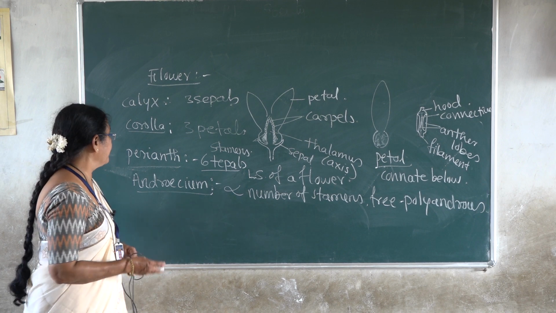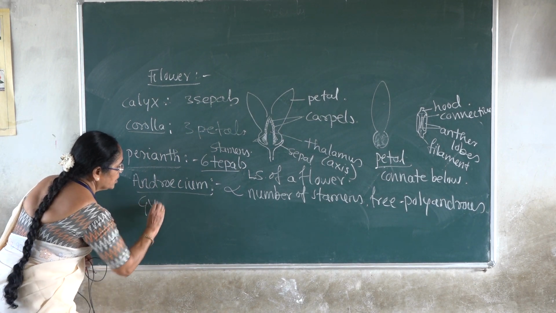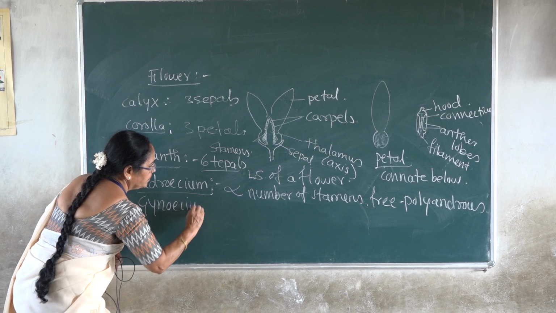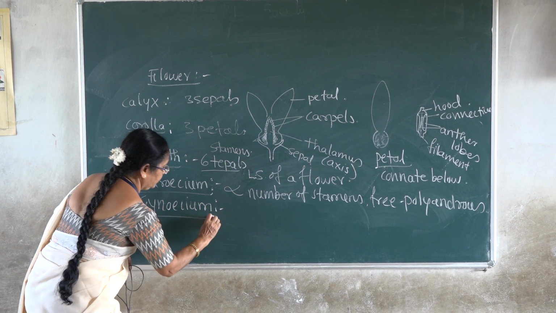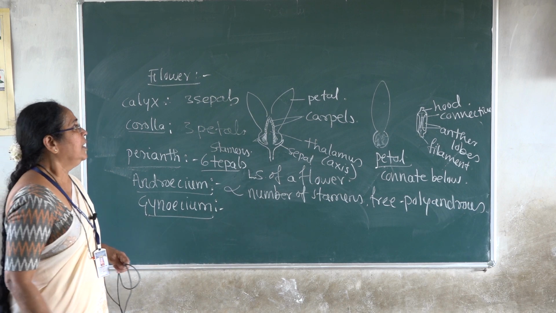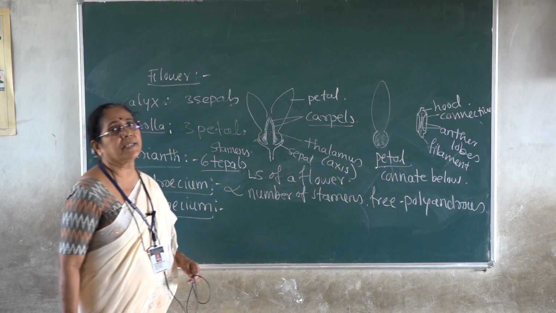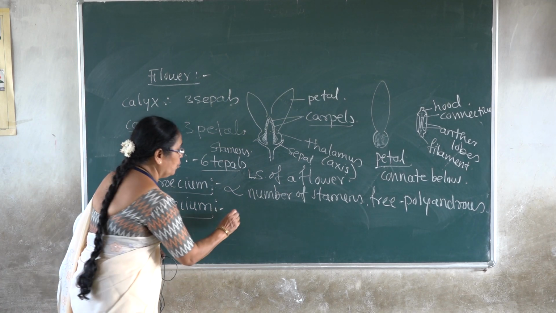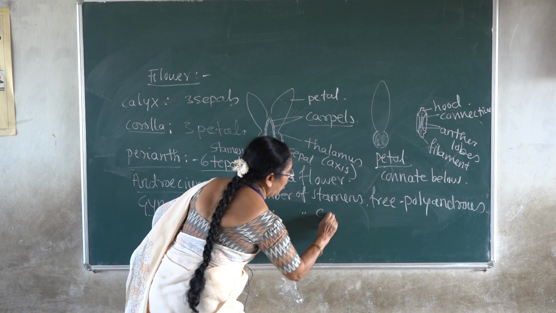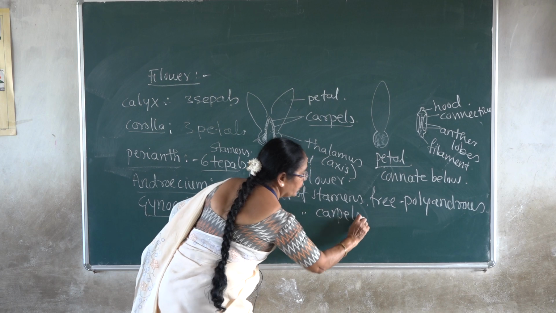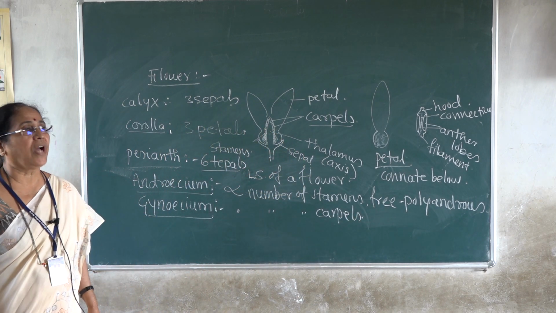Now, the last part of studying the family is the gynoecium. Again, the gynoecium is made up of individual units called carpels. The carpels are many, an indefinite number of carpels.